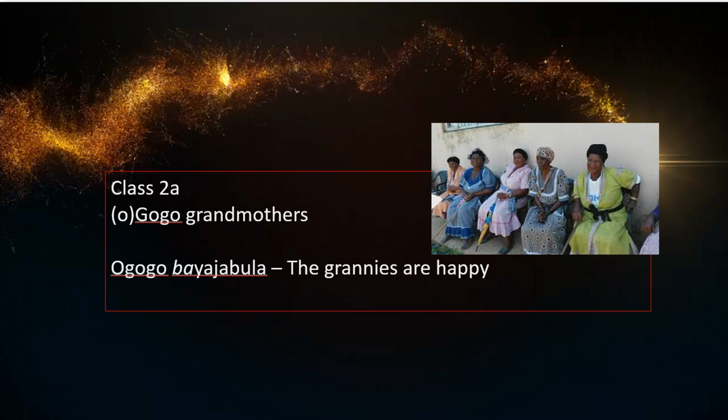Now if we go to the plural, grannies, the plural is ogogo. And it happens to be part, even though it says class 2, it's actually part of class 1 in that it takes the aba, or takes the plural of the normal umu, and it becomes aba. So here, the grannies are happy. Ogogo bayajabula. You see there, it takes the ba, bayajabula.